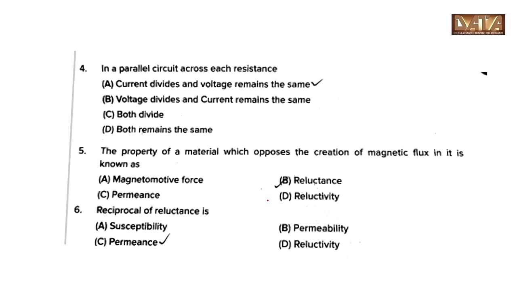Fourth one, in a parallel circuit across each resistance, current divides and voltage remains the same. Fifth one, the property of a material which opposes the creation of magnetic flux in it is known as reluctance. Answer is option B. Reciprocal of reluctance is option C, permeance.